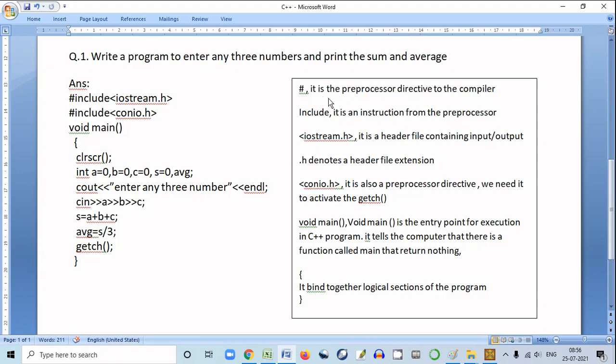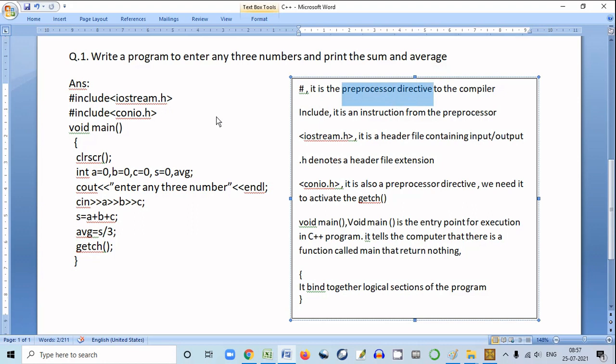This hash directs the compiler that the user is going to type one program, and to include this file in this program. So this hash sign is also called a preprocessor directive.